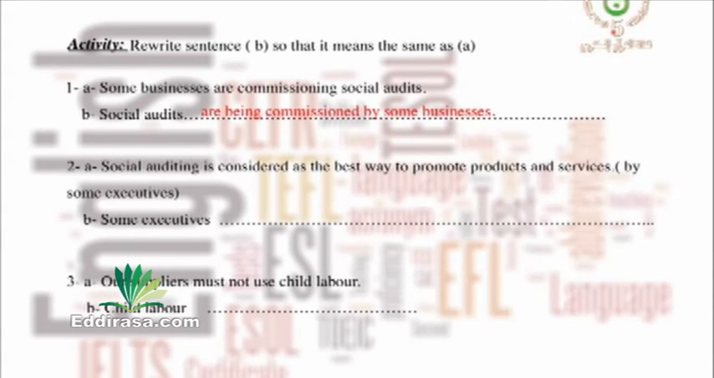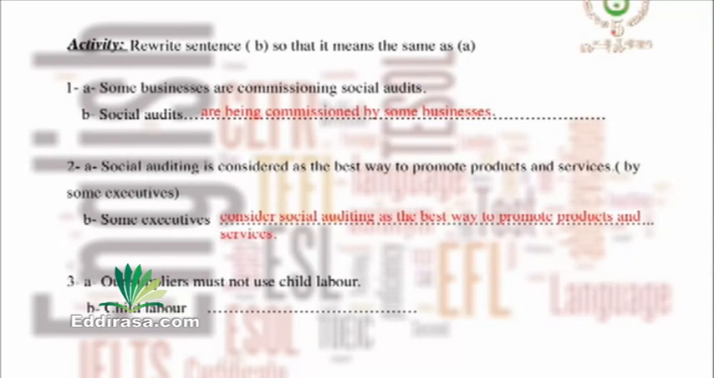So we start by the past participle. We take the verb, which is the verb to consider. To be is in the present. So we are going to conjugate the verb consider in the present. And don't forget to transform the subject and object to change the place. So let's correct the sentence. Some executives consider social auditing as the best way to promote products and services. Good. Our last sentence.